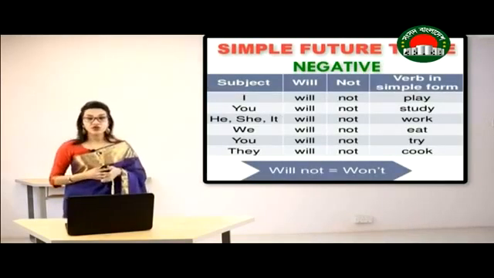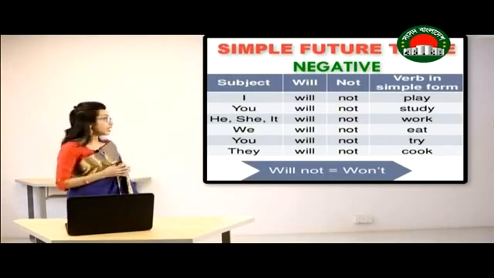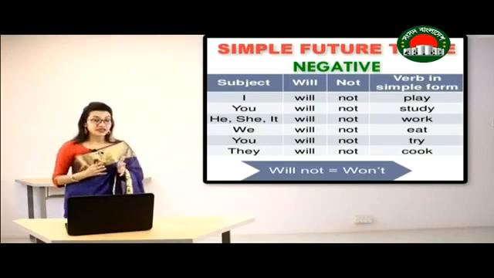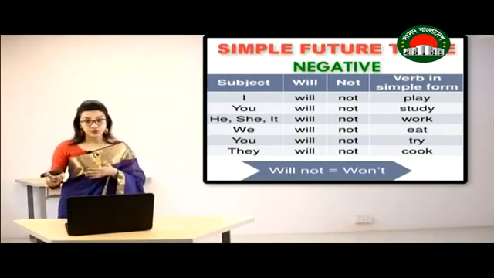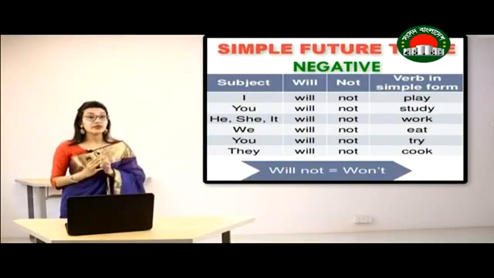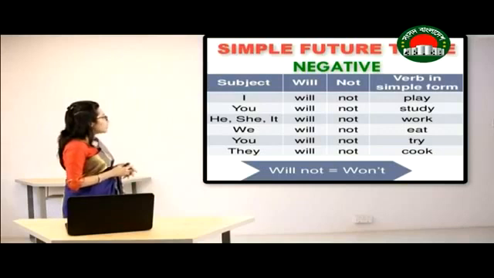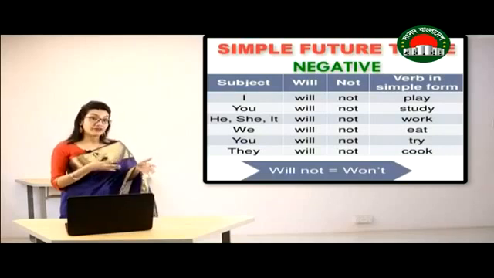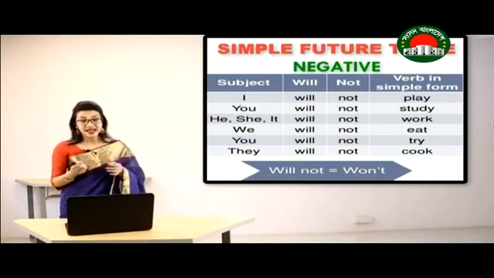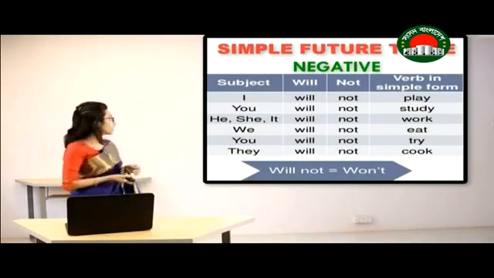Now here's the structure of simple future tense in the case of negative sentences. We know that in negative sentences we are referring to something that is not going to happen in the future. So for this reason we are going to use not. For example, I will not play. This is the same kind of structure that we were following in affirmative sentences. The only difference is that we have used not after will.